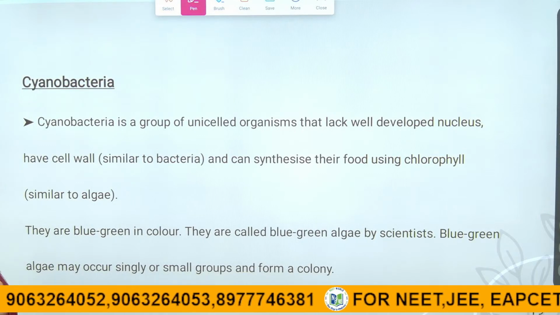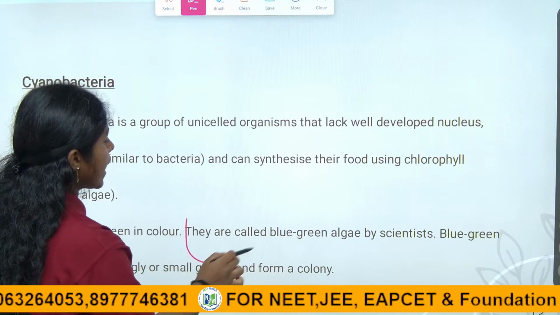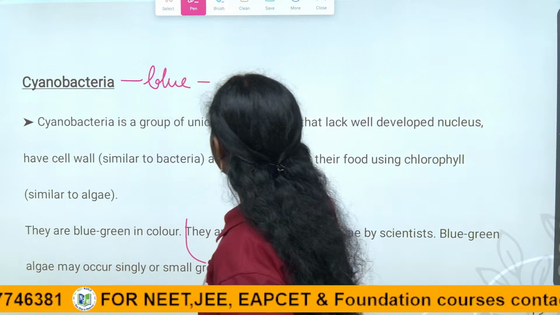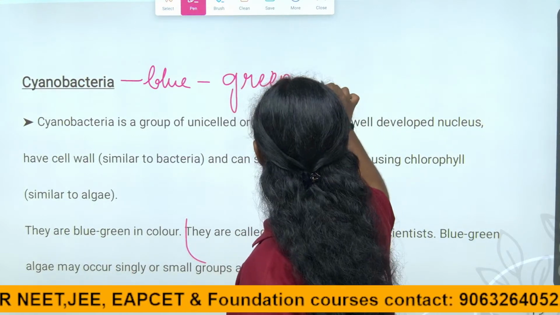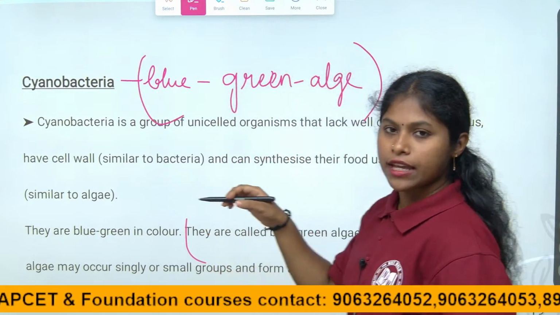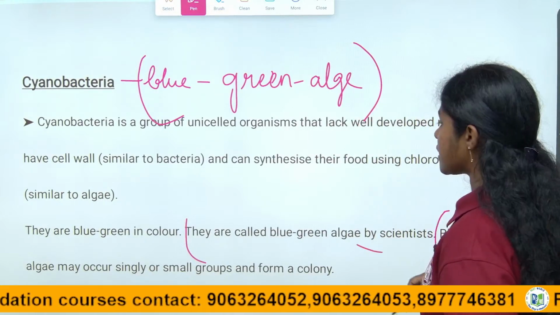So they look like a blue green color. That is why this cyanobacteria is also called blue green algae. The chlorophyll pigment is there, that is why they look green, and they appear in the blue green color. So scientists gave the name blue green algae.